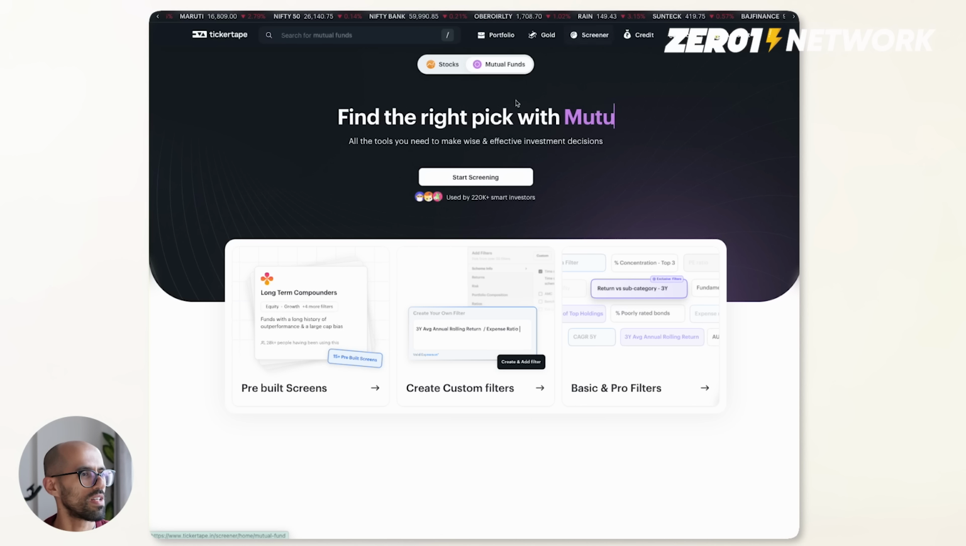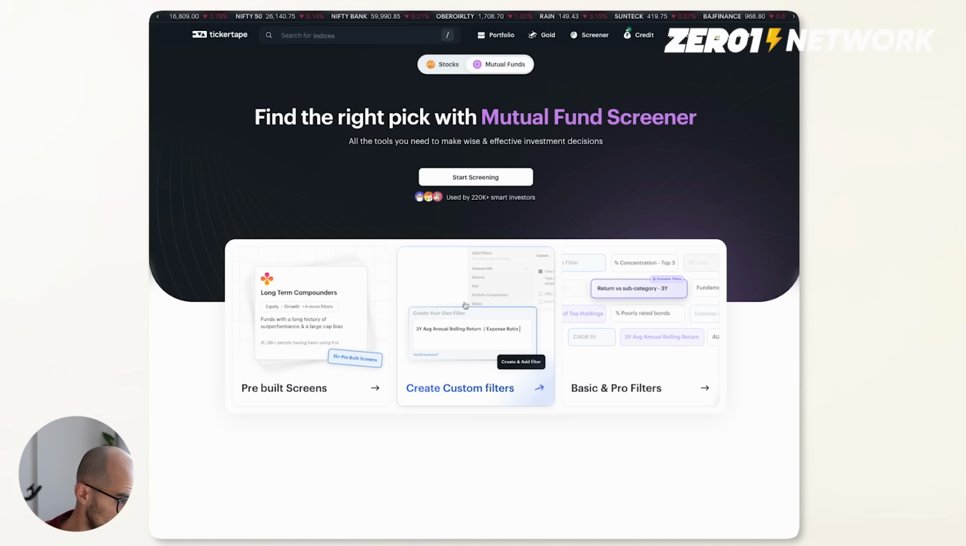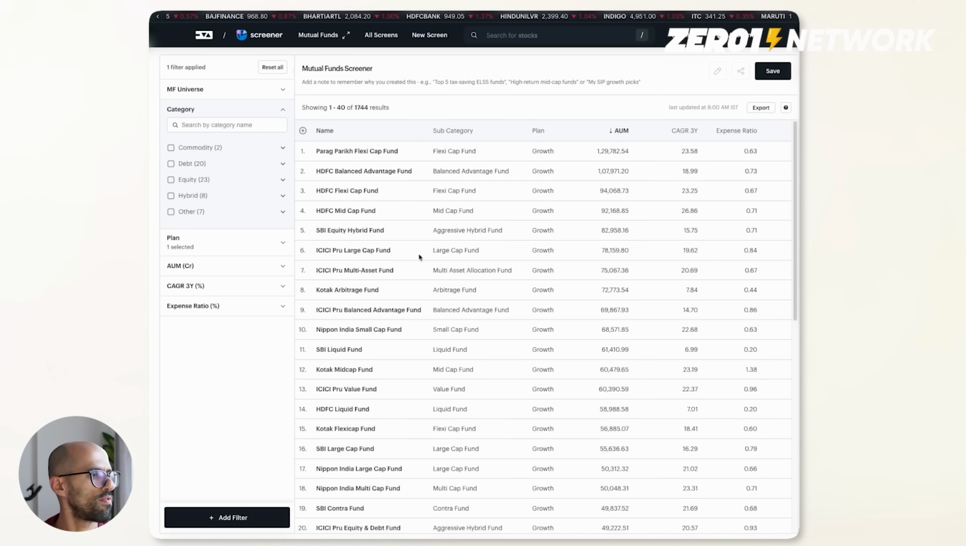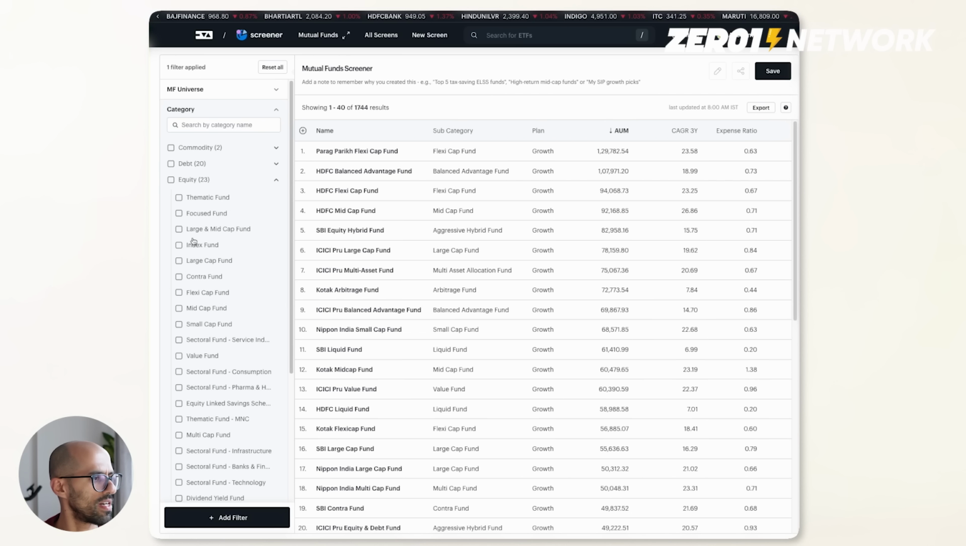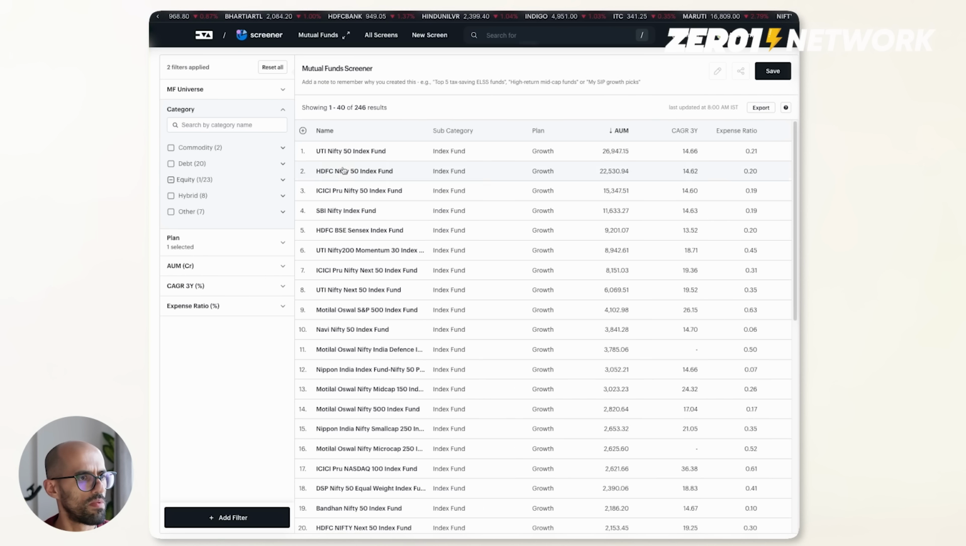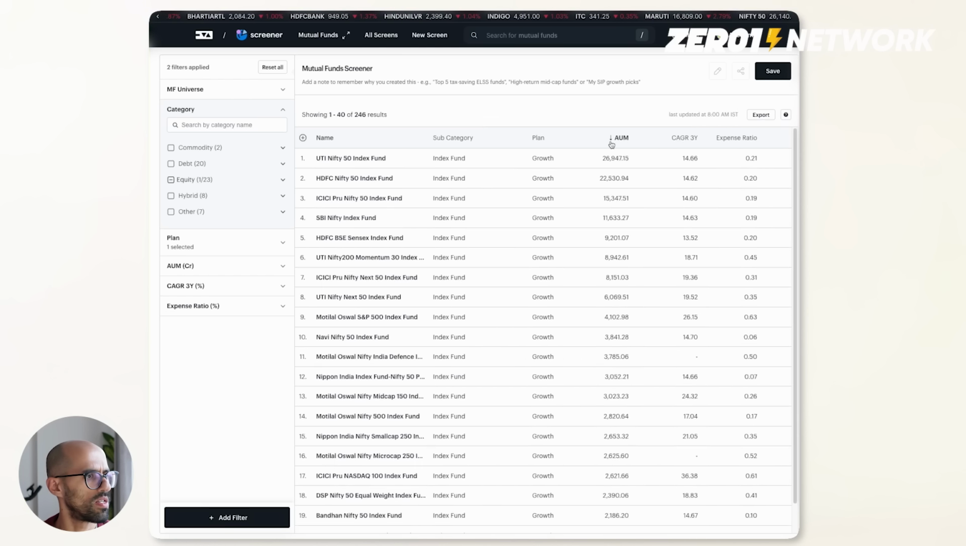But let me jump into the screener part of the mutual funds. Now, this is where we have to start by identifying the funds, right? So let's go into this. Let's start screening. Okay, so I have to find index funds. Let's go into equity. Let's select index funds. Sort by AUM. So yeah, these are the top AUMs.